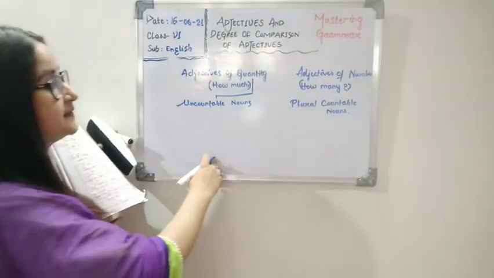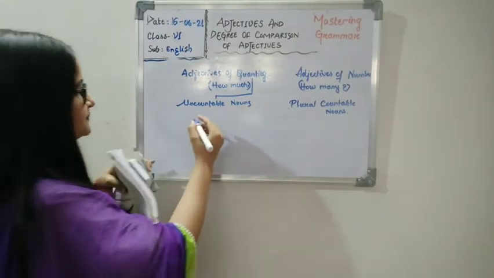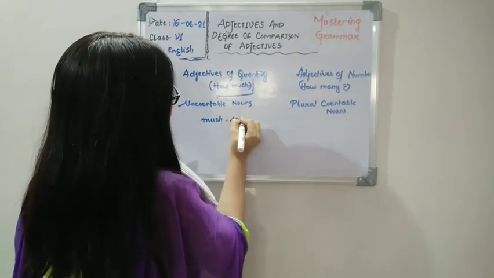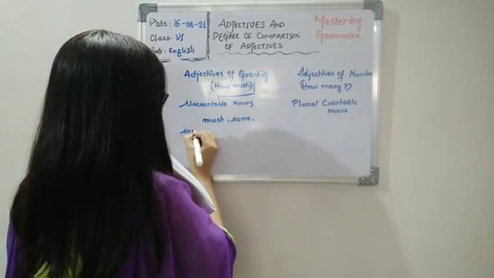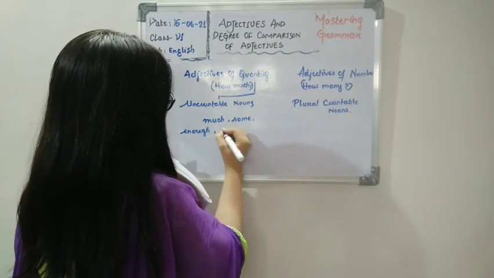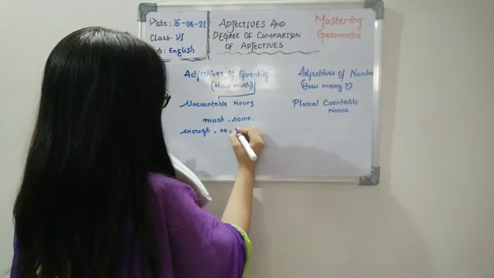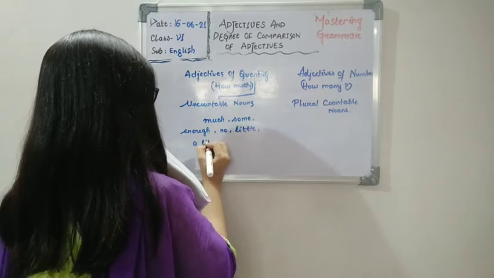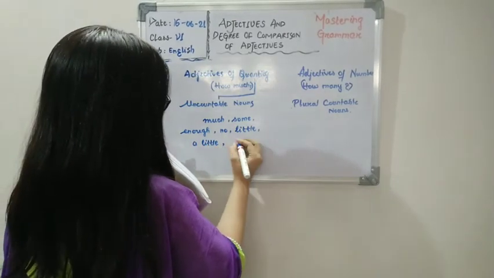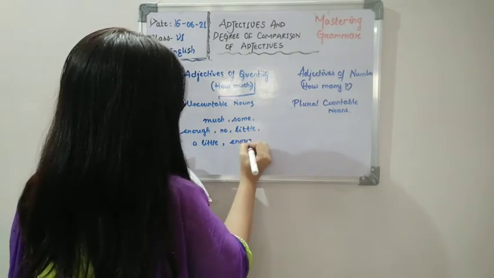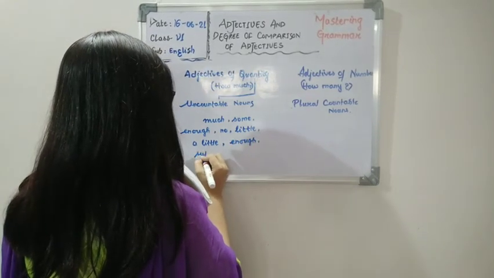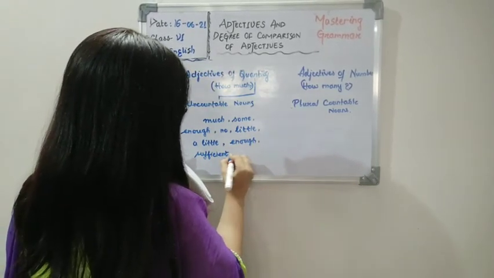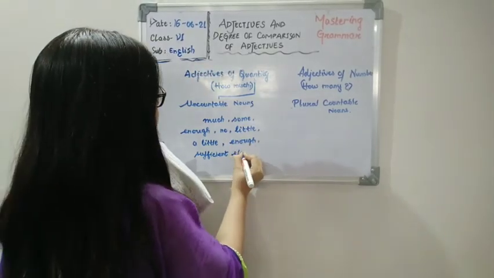So the words that are adjectives of quantity are much, some, enough, no, little, a little, enough, sufficient, okay, and a lot of other words are there.